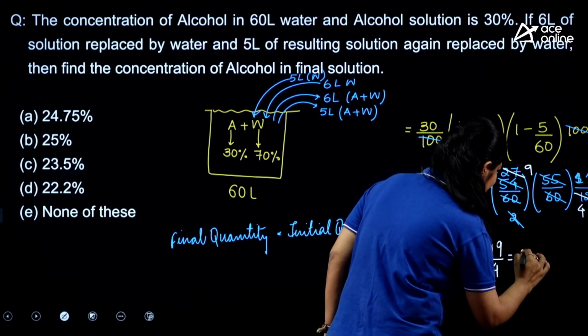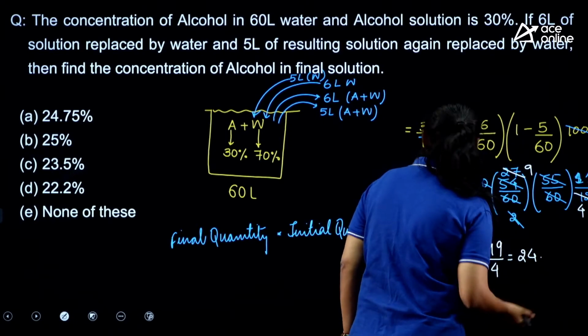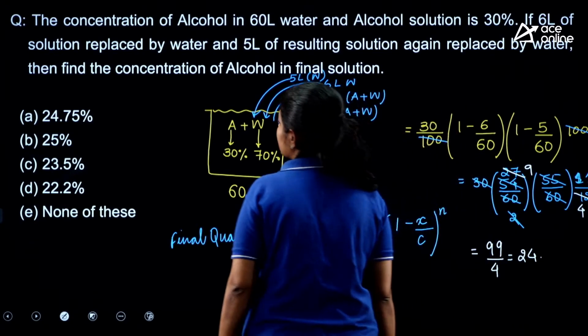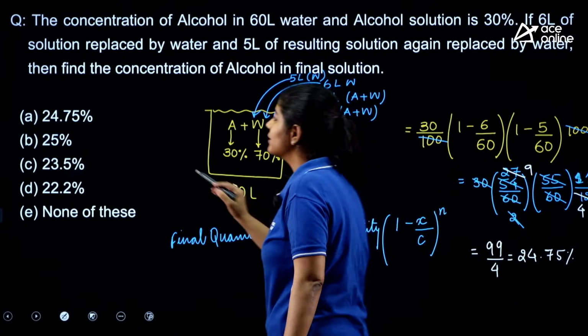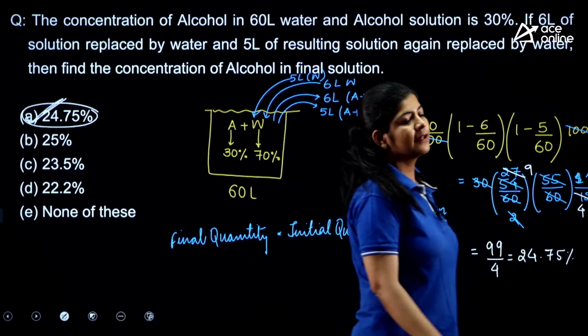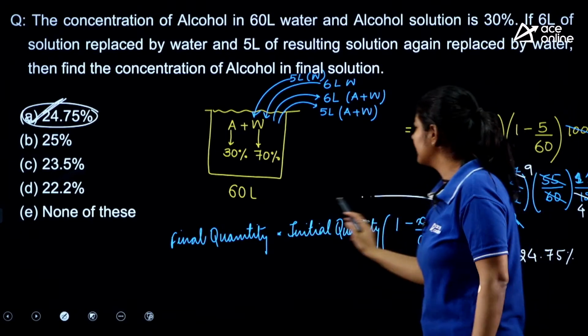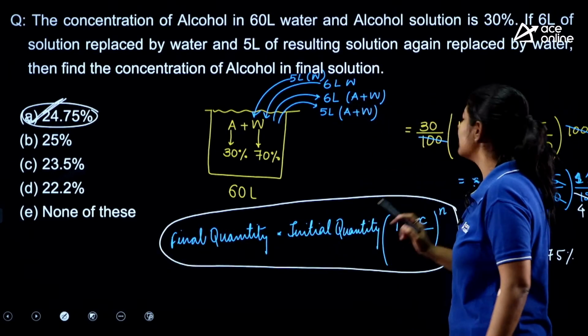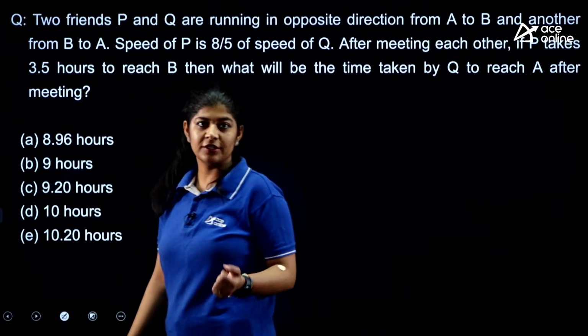and if I divide it, we will get 24 point something. Do we have this in our options? Yes, 24.75%. That means option number A is the correct one. It's a very simple one. All we need to do is simply use this particular formula to get the final quantity or the final concentration.